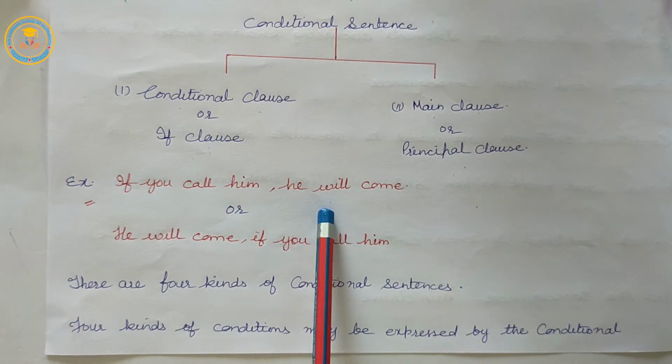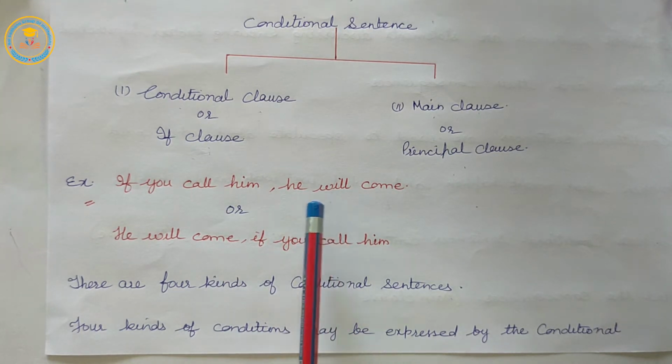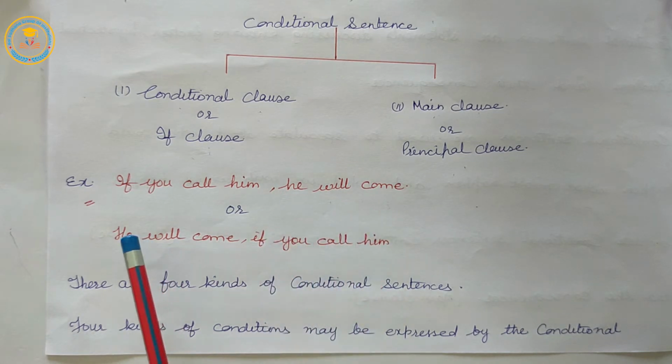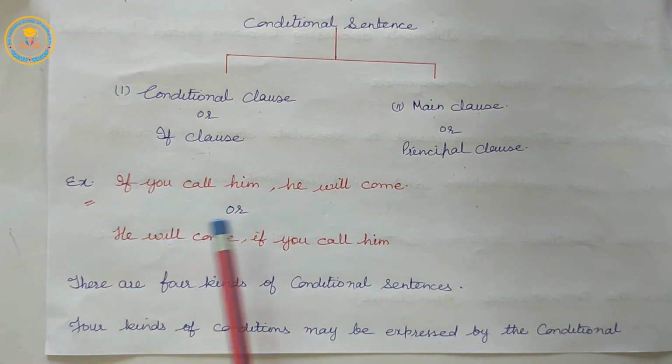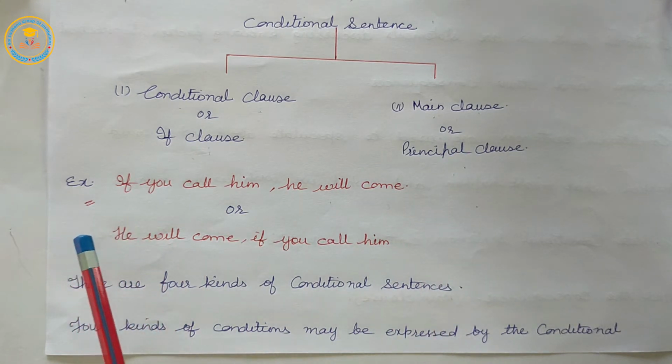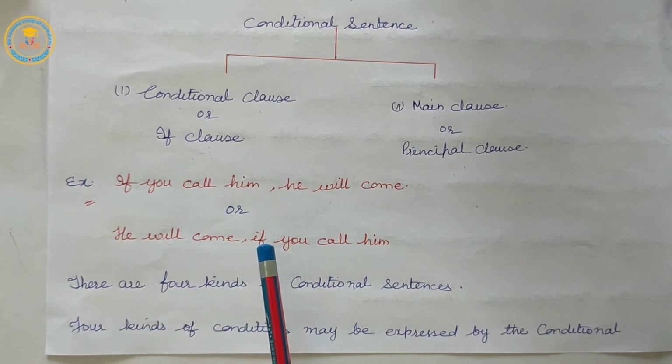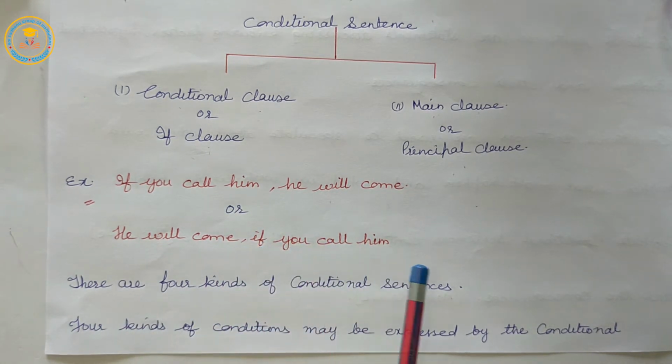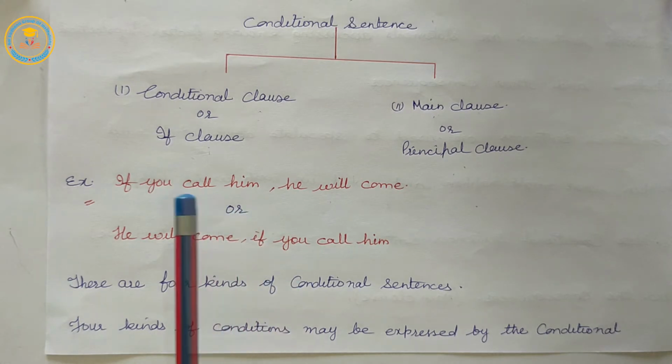In the second part, he will come is called the main clause, which expresses the result of the condition given in the if clause.